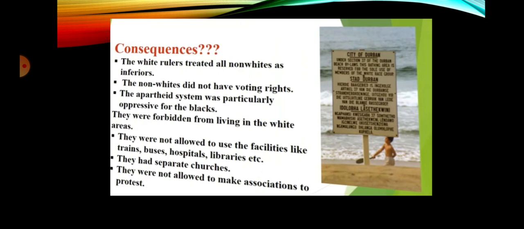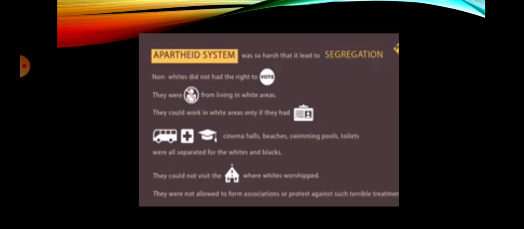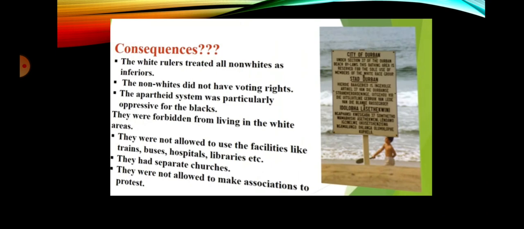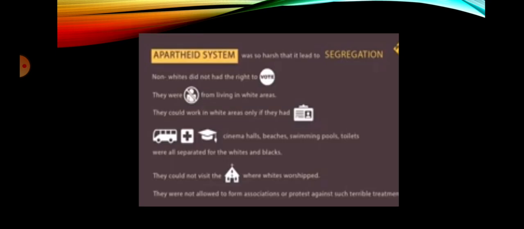The white rulers treated all non-whites as inferiors. The non-whites did not have voting rights. The system was particularly oppressive for the blacks. They were forbidden from living in the white areas. They were not allowed to use facilities like transport, hospitals, libraries, schools, education, etc. They had separate churches and toilets. They were not allowed to form associations or hold protests. And they could not work in white areas without a permit.